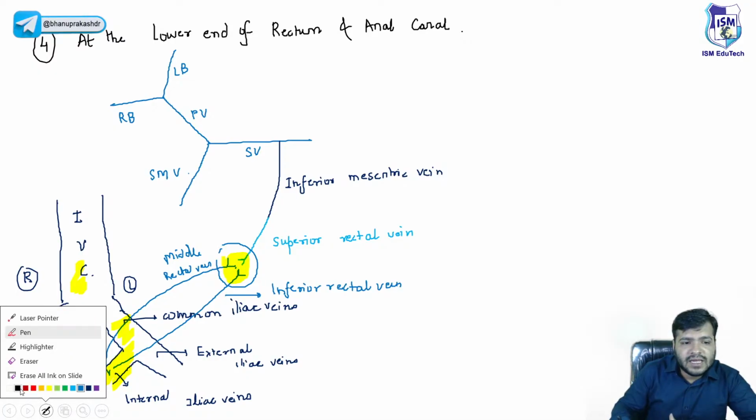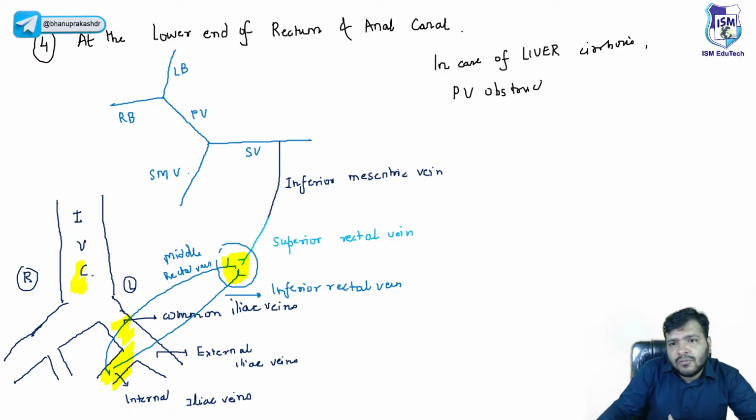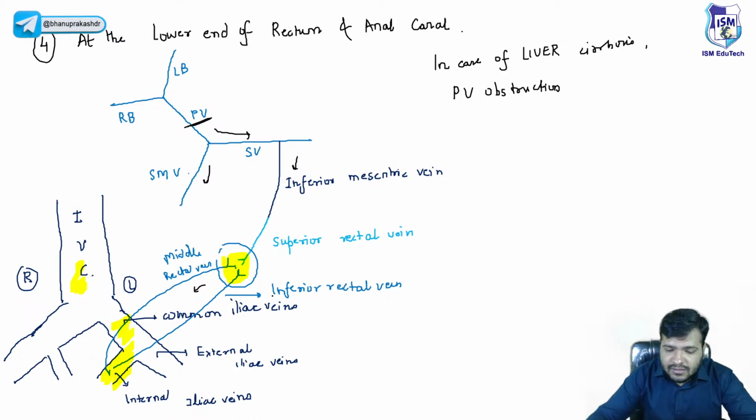Now, beta, remember, in case of liver cirrhosis, when there is fibrosis of the liver, portal vein obstruction will be there. If the portal vein gets blocked, the blood will back up into the splenic vein. From the splenic vein, where will the blood go? Into the inferior mesenteric vein. Then where will it go? Into the middle rectal vein and inferior rectal vein. Okay, so what will happen?